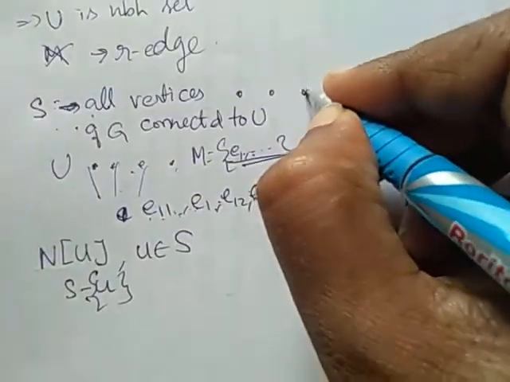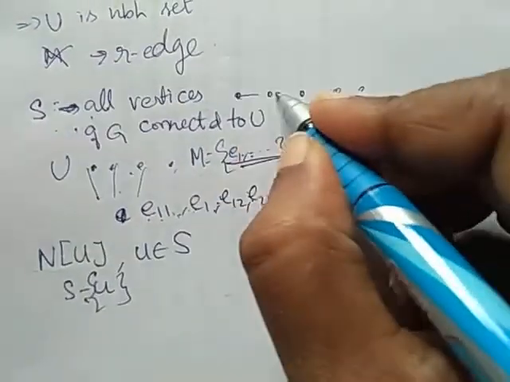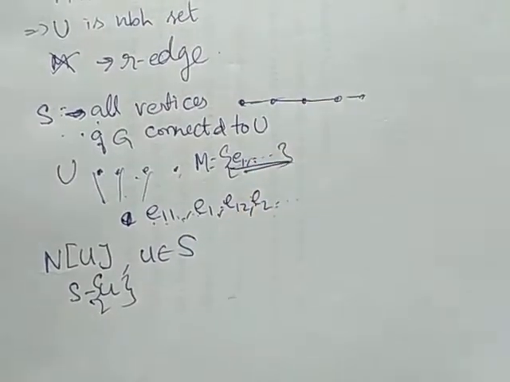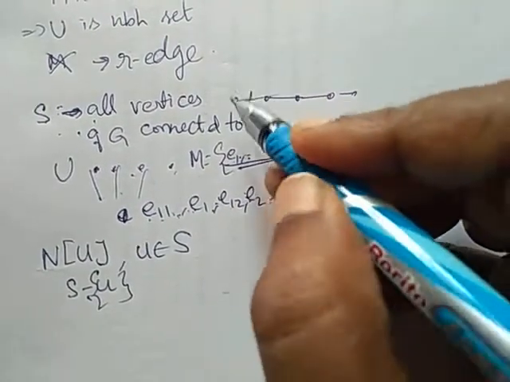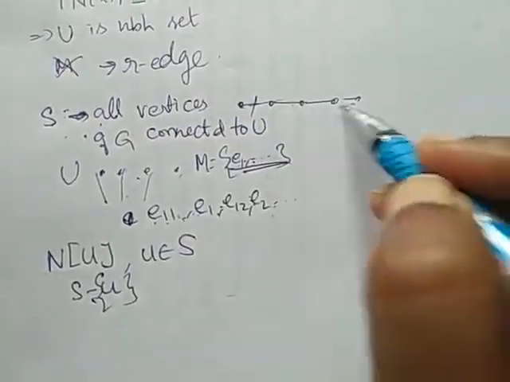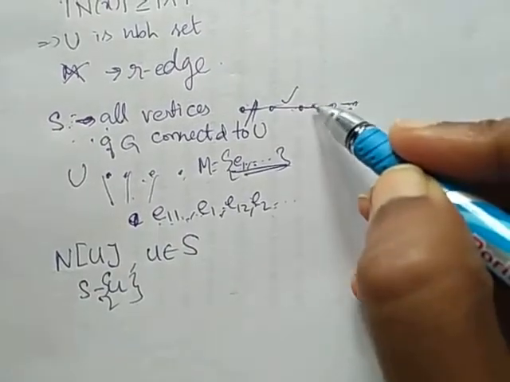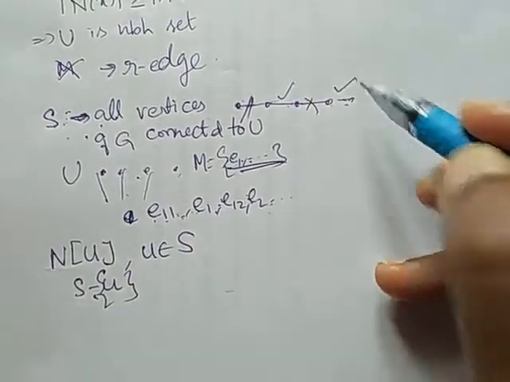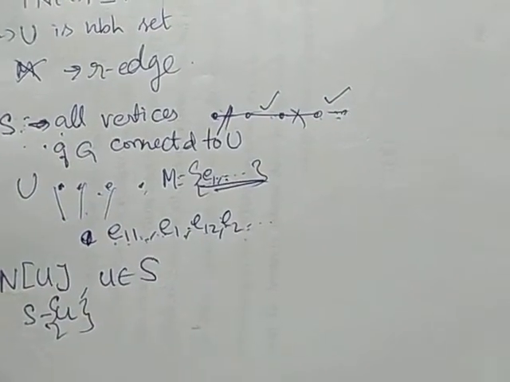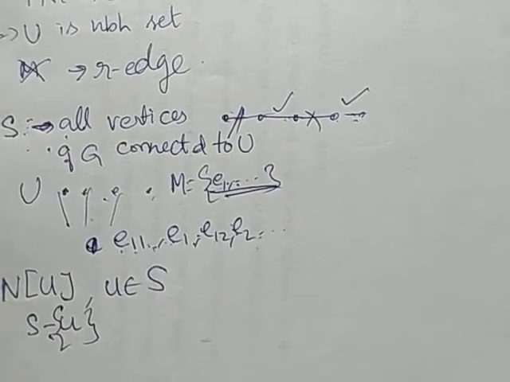If we have an edge-connected path, all the vertices and edges are present in S, but this edge is not present in M, this one is present in M, this one is not present in M, this one is present in M, etc. In an alternate way we are considering it in S.